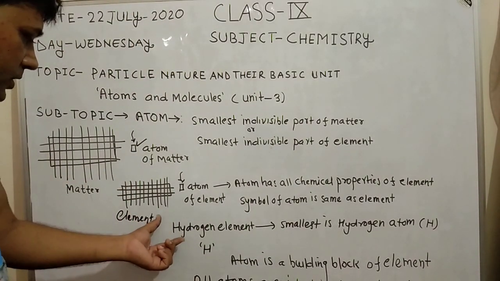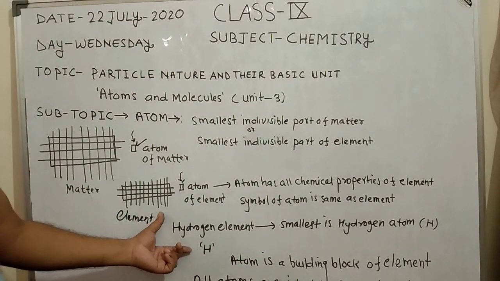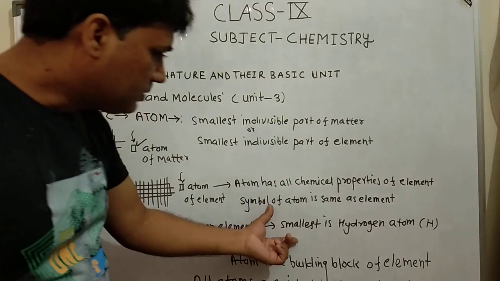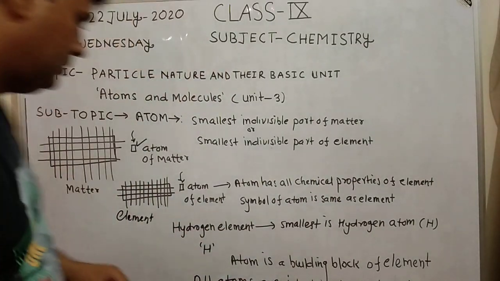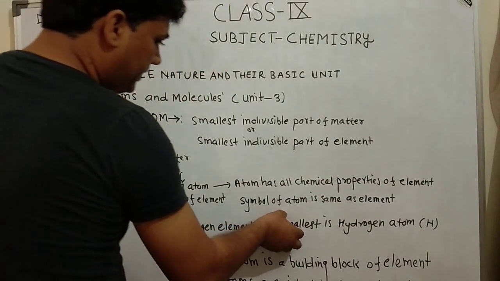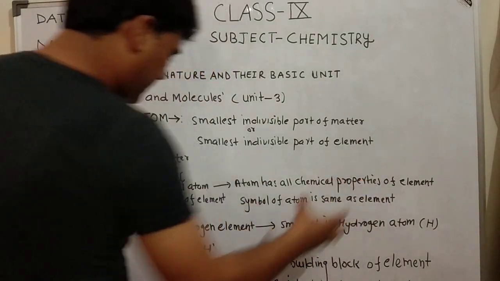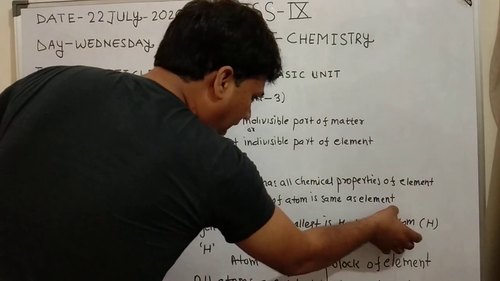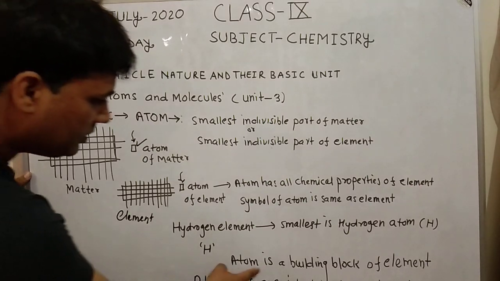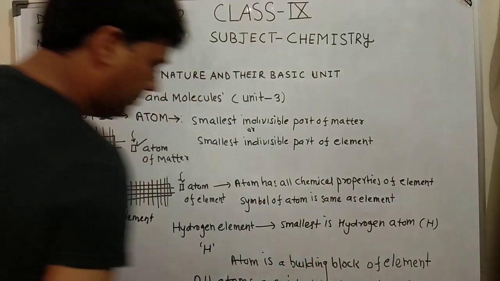For example, take a hydrogen element. The smallest part of the hydrogen element is the hydrogen atom. Atom is a building block of element.